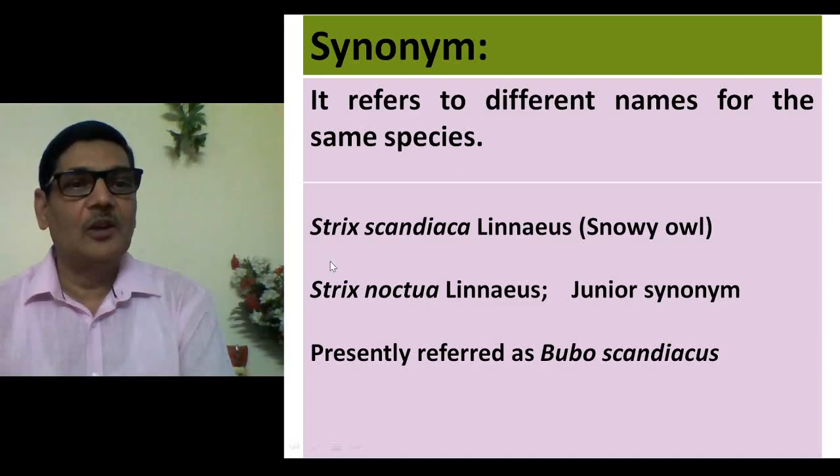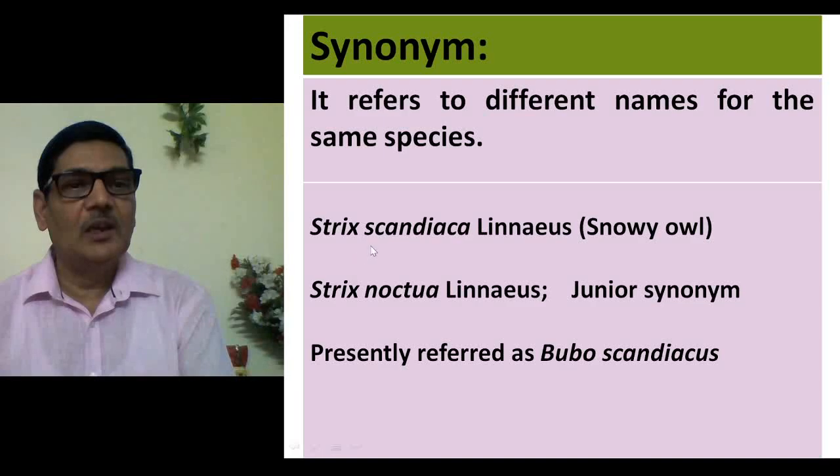For example, you can see here Strix scandiaca. This name was given to snowy owl by Linnaeus, and unfortunately to the same bird, Linnaeus gave another name, that is Strix noctua. So this was actually junior synonym, and this name was actually discarded.